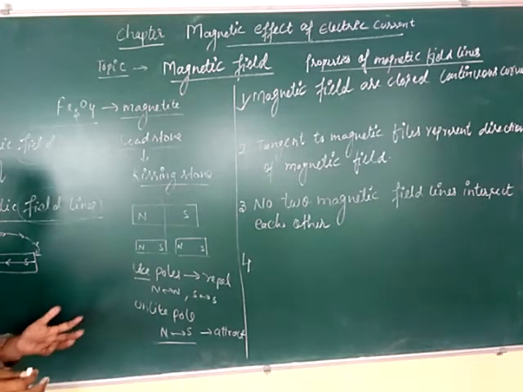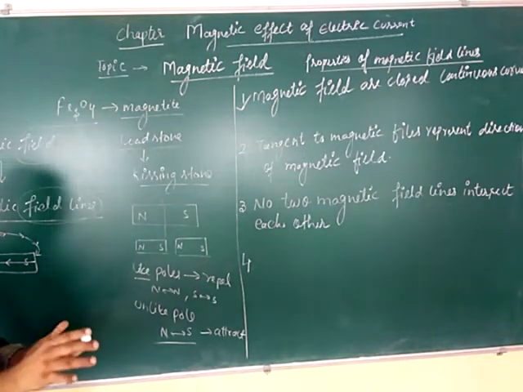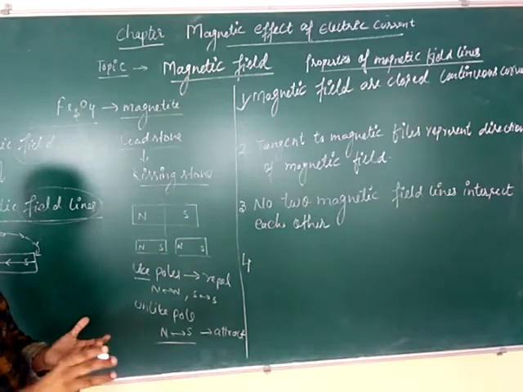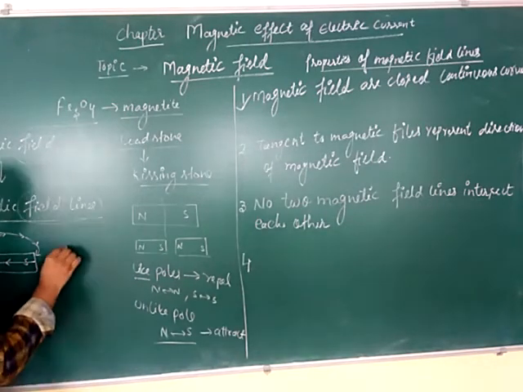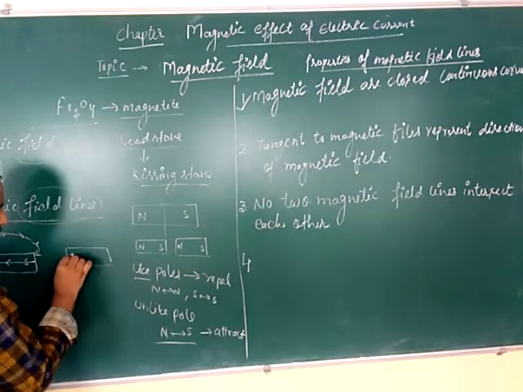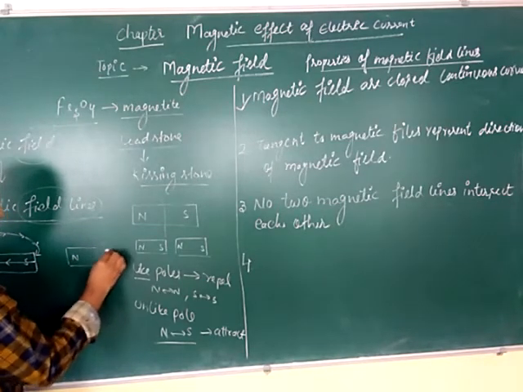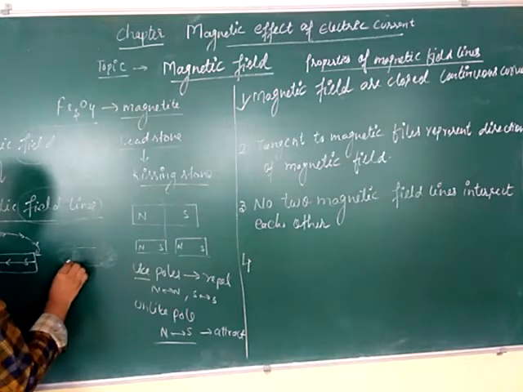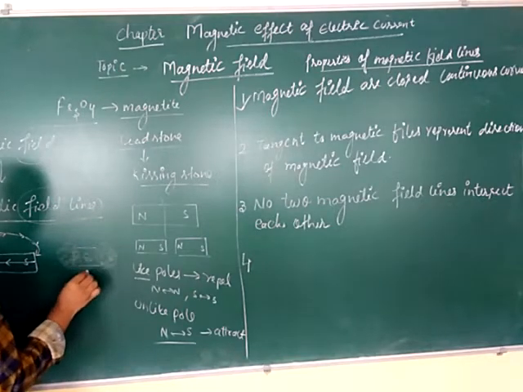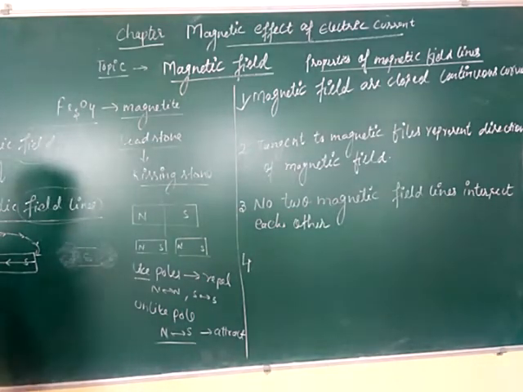You might have seen that when a magnet is placed in sand, more iron particles get attracted towards the south end and north end, and very few are attracted in the middle of the magnet.